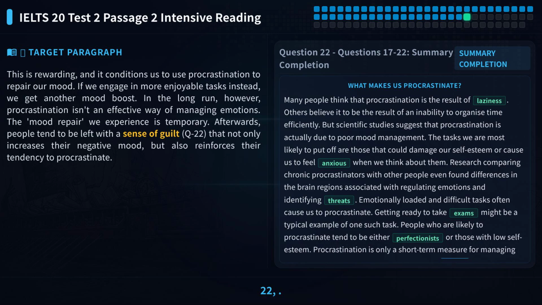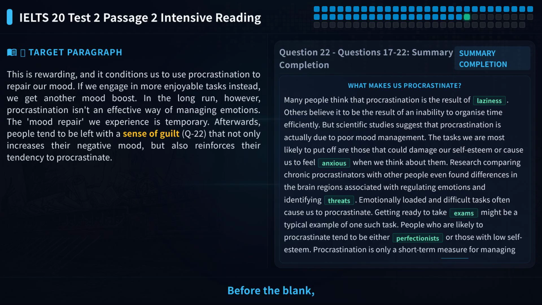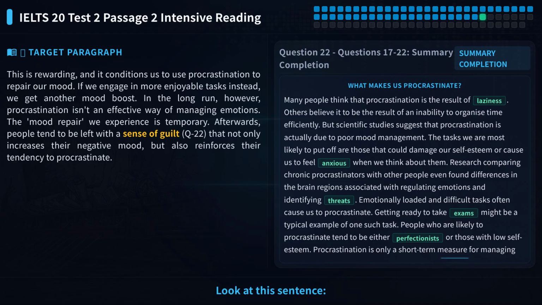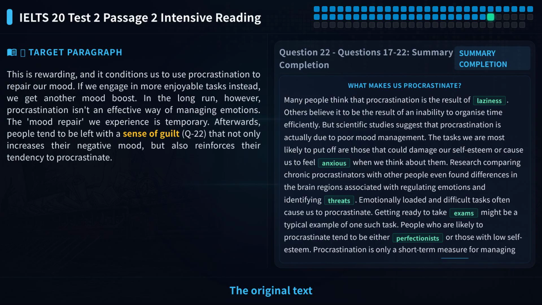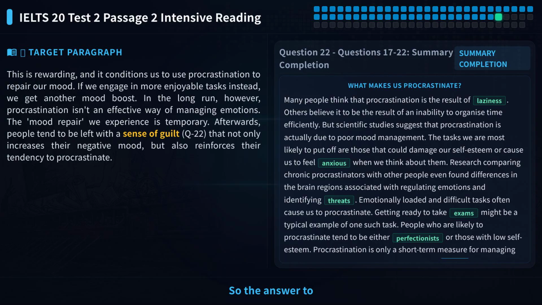Let's look at question 22. The statement says after procrastinating, people are left with a feeling of what? Before the blank, it says a sense of. So we need a noun that describes a feeling or emotion. Let's locate paragraph C. Look at this sentence, people tend to be left with a sense of... The original text directly gives the word guilt. This word is directly given in the text, so no synonym replacement is needed. So the answer to question 22 is guilt.